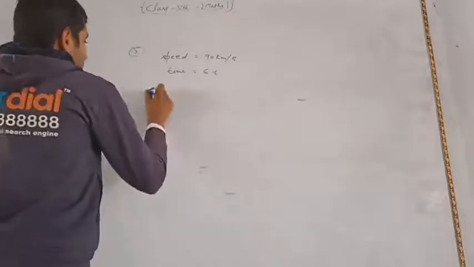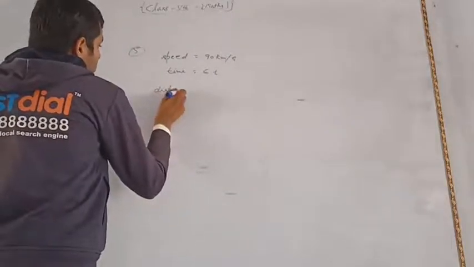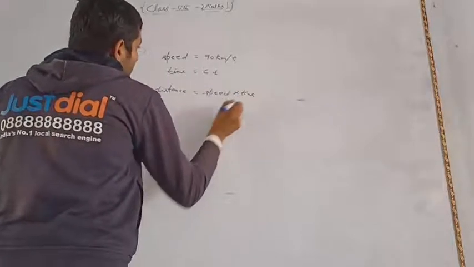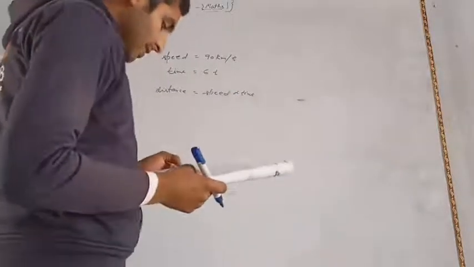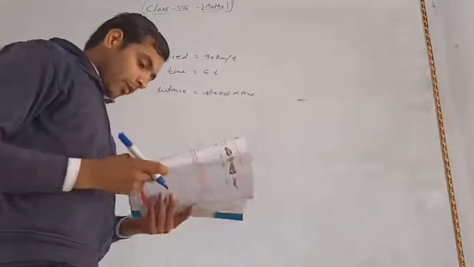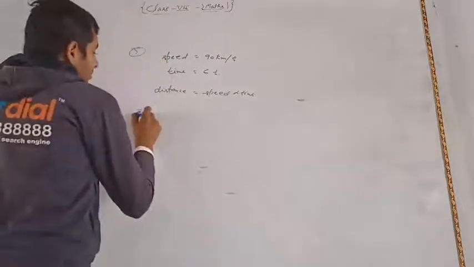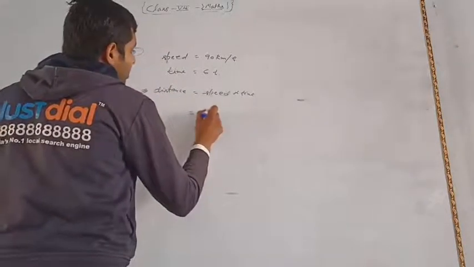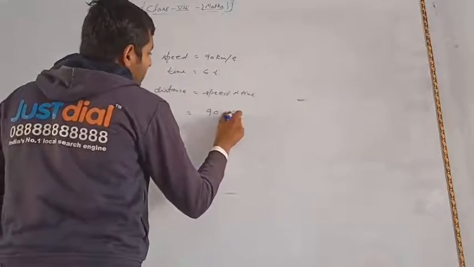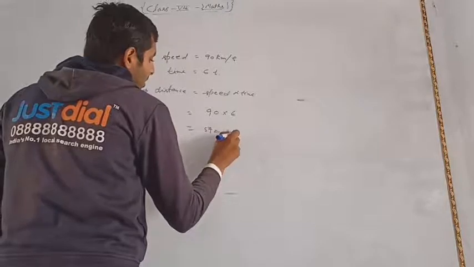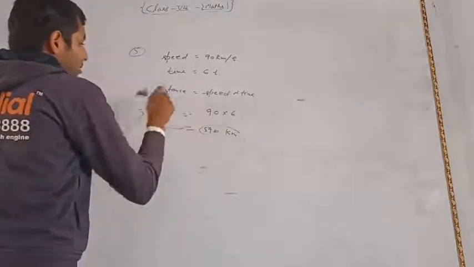You already know that distance is equal to speed into time. This is clear. The train did not stop on the way. So distance is equal to speed into time, with speed 90 km per hour and time 6 hours. Then 9 sixes are 54, so 540 kilometer is the distance. So you have to solve this.